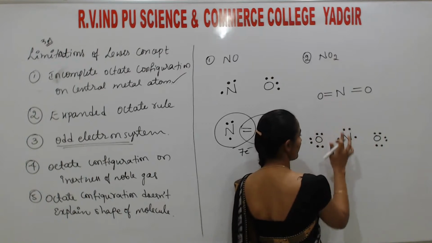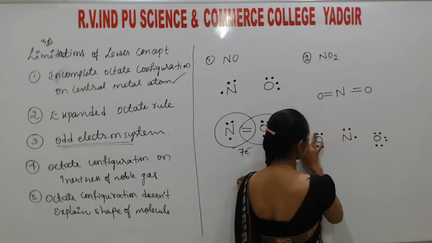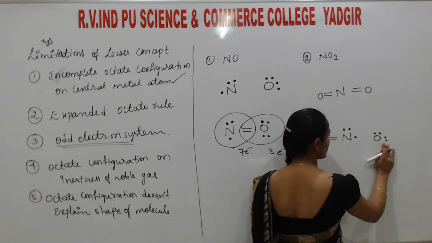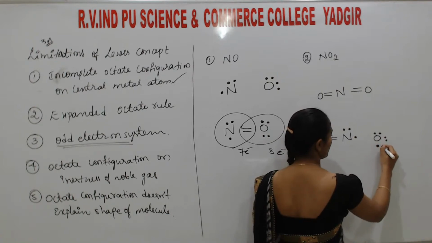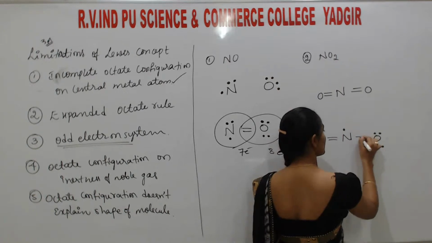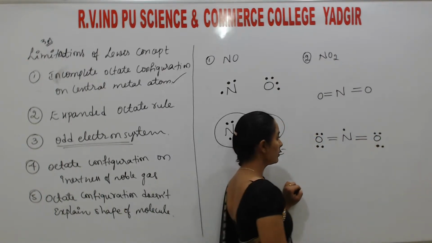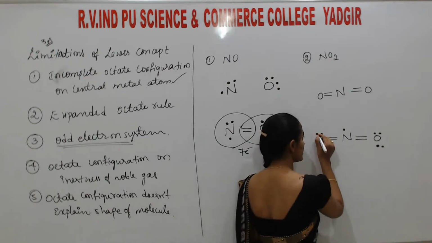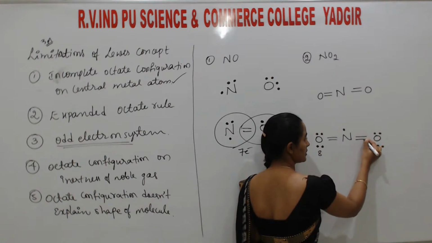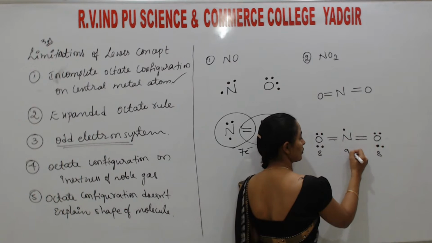Here a double bond is formed, meaning 2 electrons of this nitrogen and 2 electrons of oxygen form a double bond. Similarly, here also, 2 electrons of this oxygen and 2 electrons of this nitrogen form a double bond. Here, if you count the configuration, it is 2, 4, 6, 8. Here 2, 4, 6, 8. But here 2, 4, 6, 8 in nitrogen system.